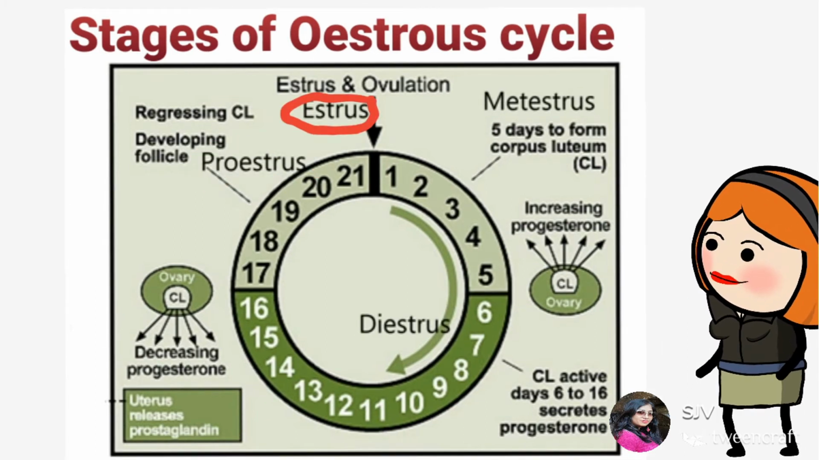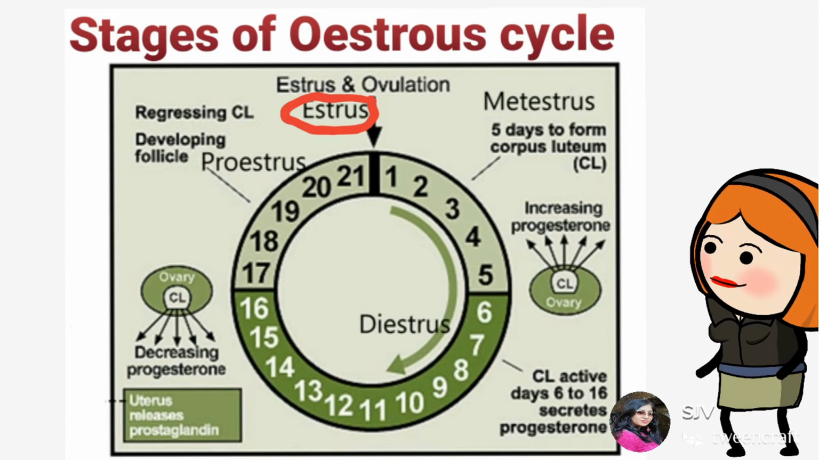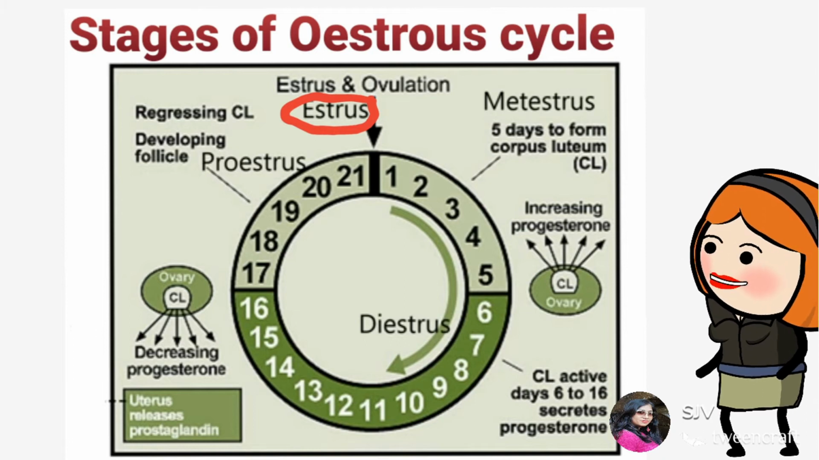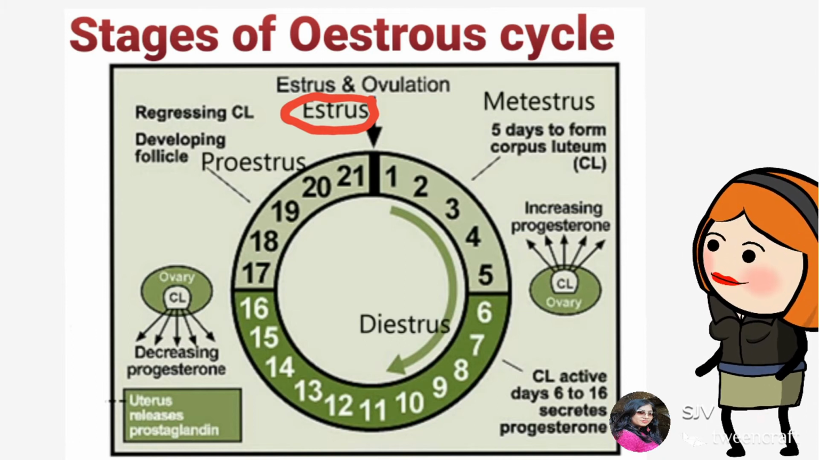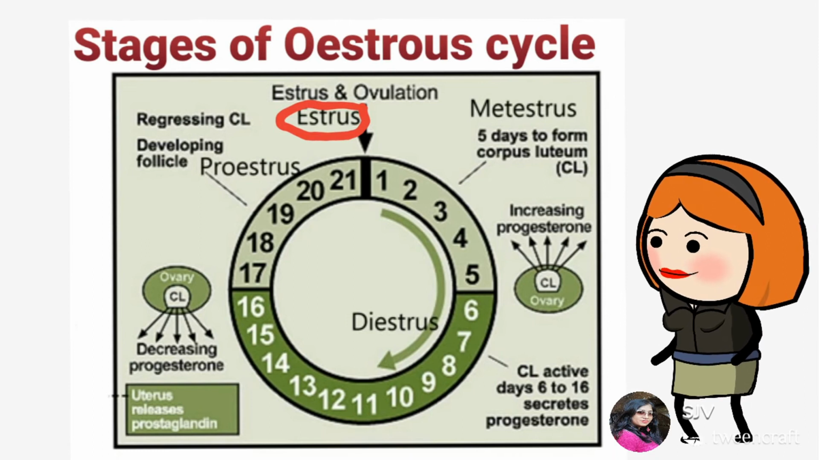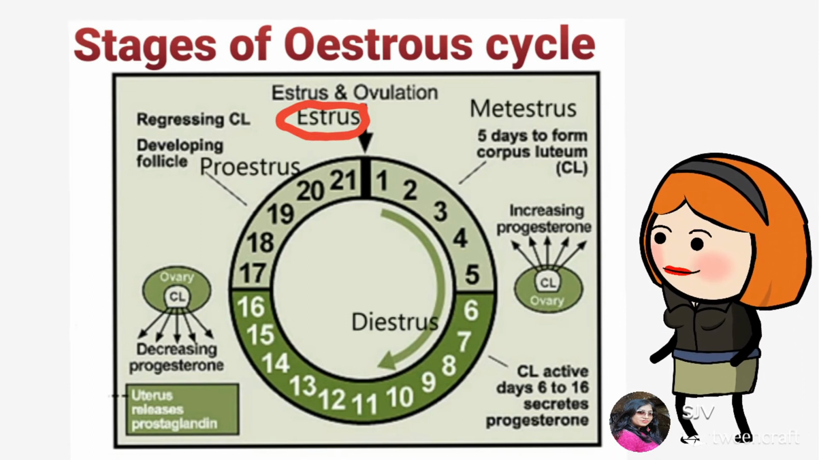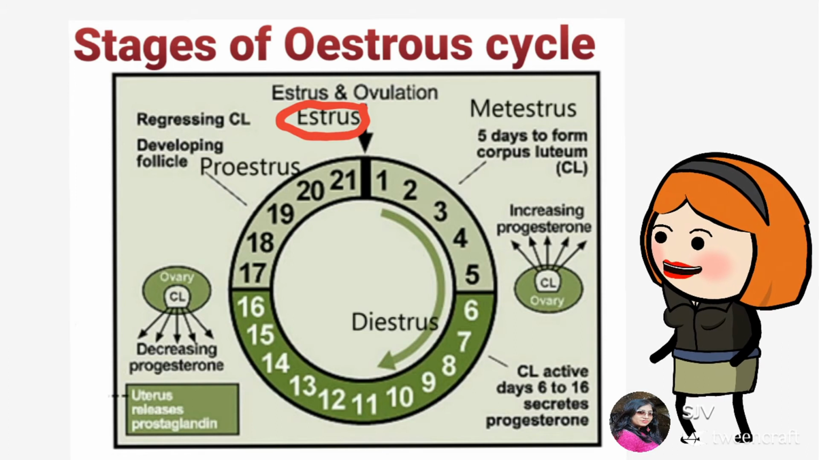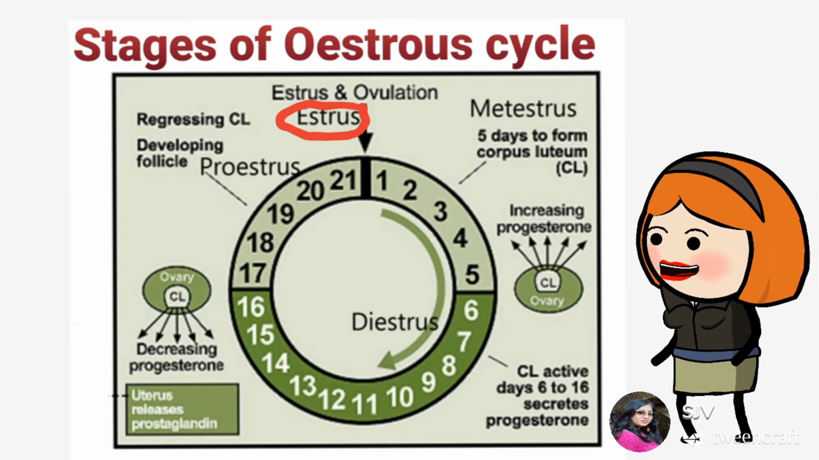The next phase is the estrous phase. Ovulation occurs during this period. At this time, a high amount of estrogen is present in the blood. This period is also known as the period of heat. That means in this period, the females are sexually receptive, giving signals that they are ready for mating.